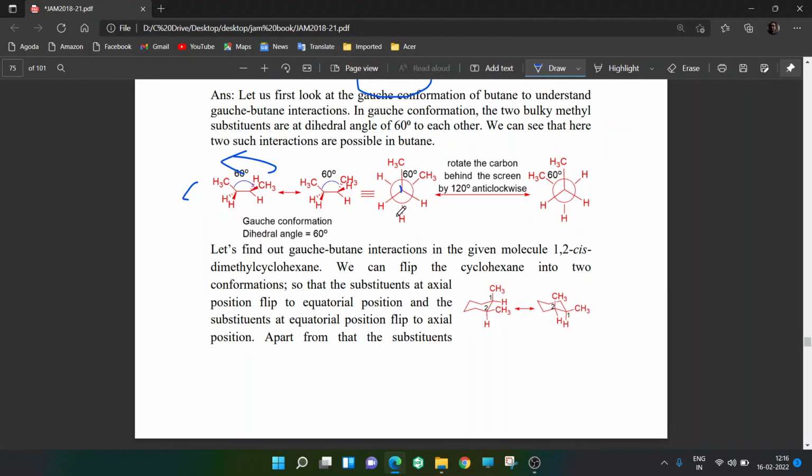Then this behind part I have shown like this. This part I am not rotating, and the behind part I rotate 120 degrees so that CH3 comes in place of H. So you can see here, this is 60 degrees, this is 60 degrees. So these are the two Gauche forms present in butane.